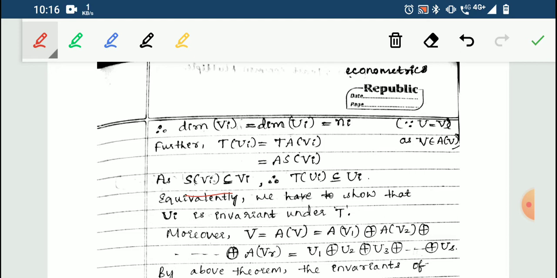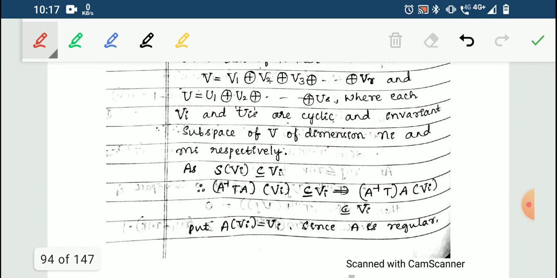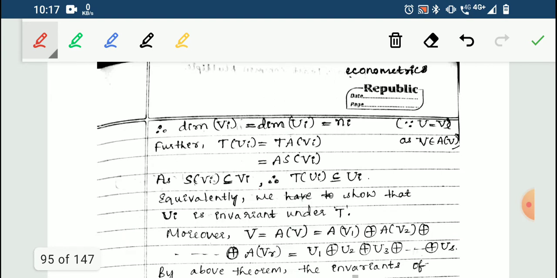So if I multiply A on both the sides, AS of Vi is a subset of AVi, right? So AS of Vi is a subset of AVi. What is ASVi? ASVi is nothing but TUi. What is AVi? AVi is nothing but Ui. So I got TUi is a subset of Ui.